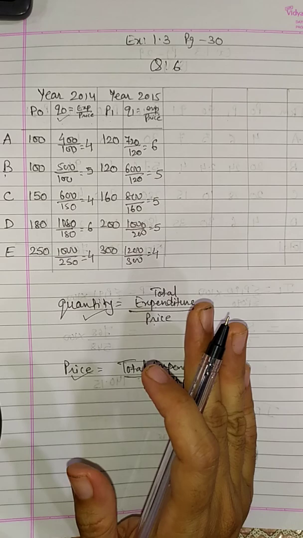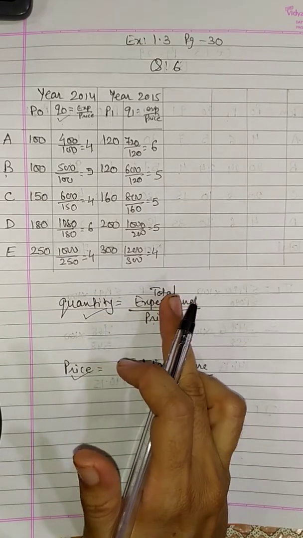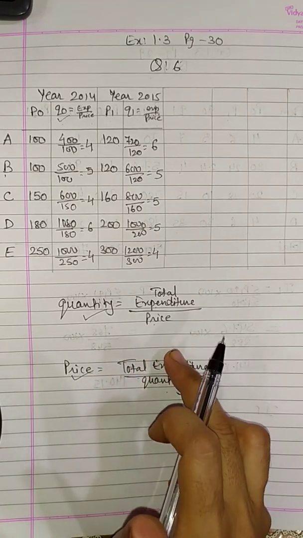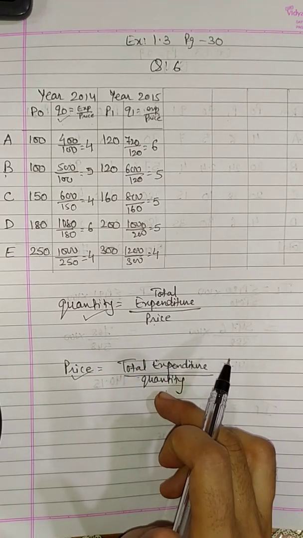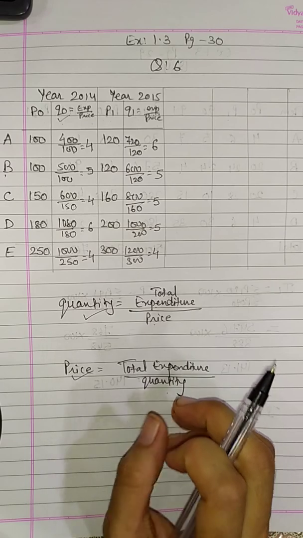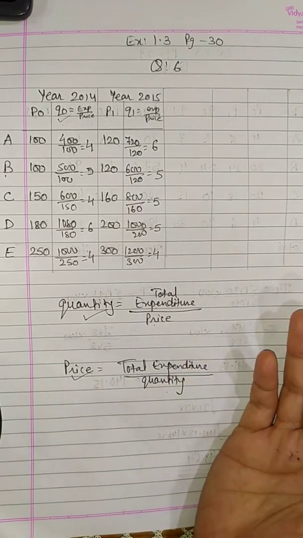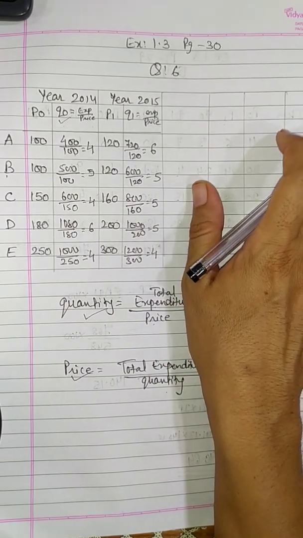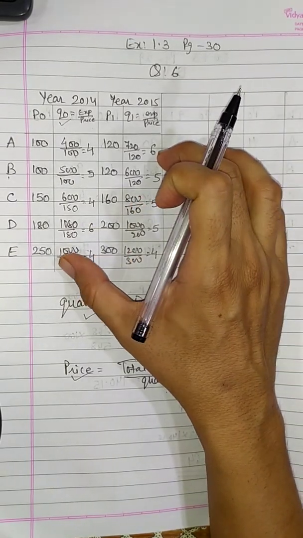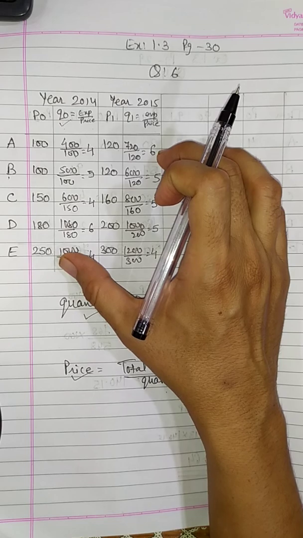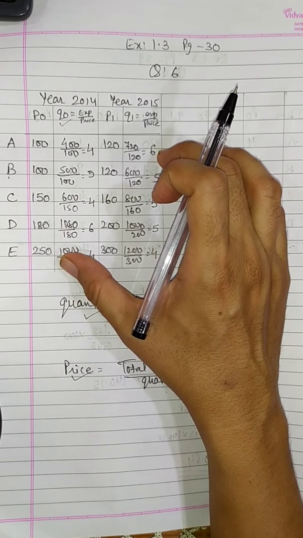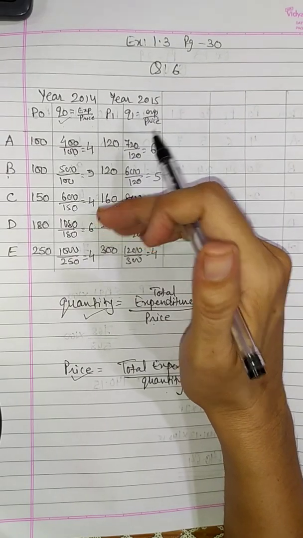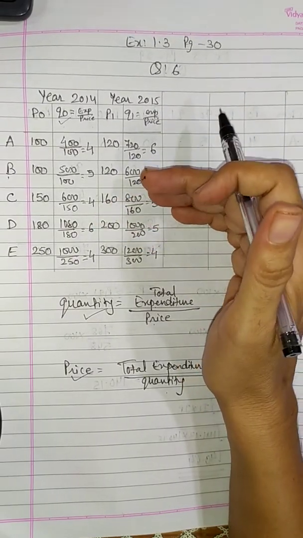That means if you have to find quantity, divide expenditure by price, and if you have to find price, divide total expenditure by quantity. Simply, whatever is given to you, divide the total expenditure by it. Then you will get the information. That means first you simplify the sum. If total expenditure is given and the price is given, find quantity. If the quantity is given, find price.